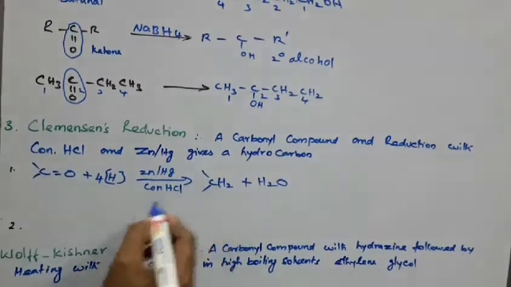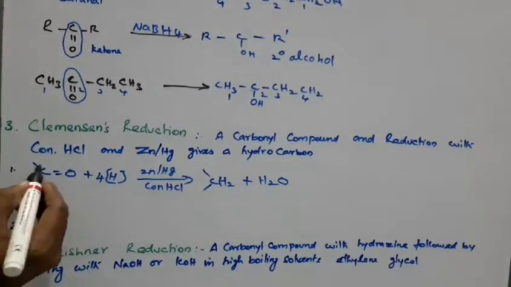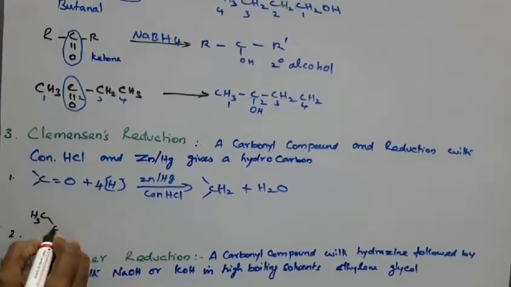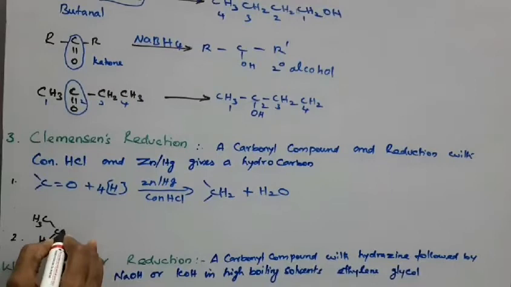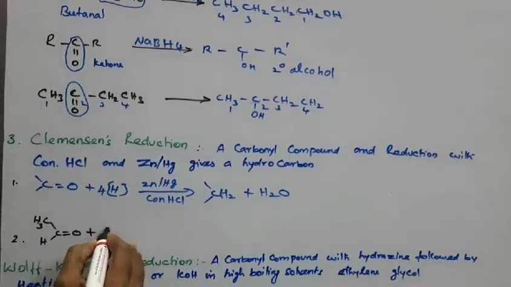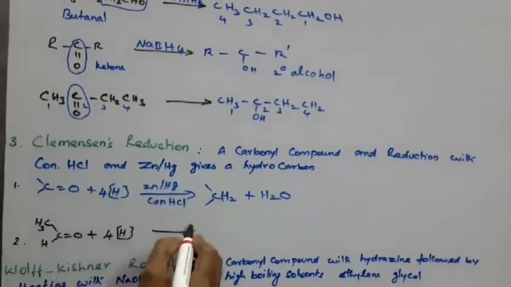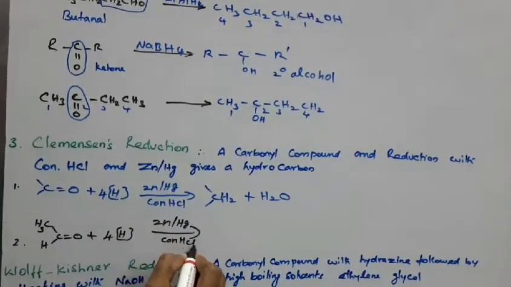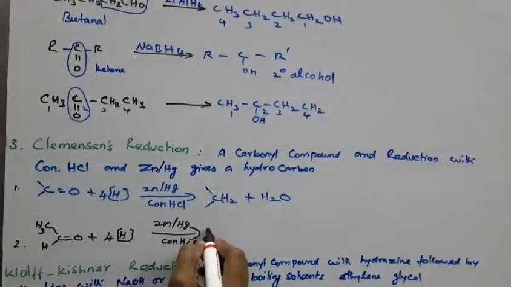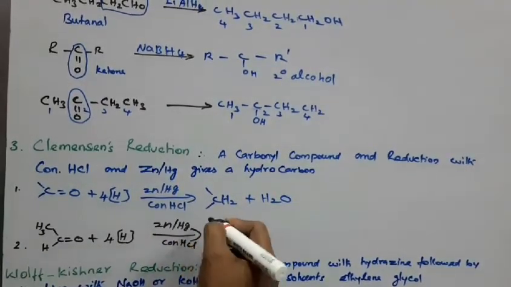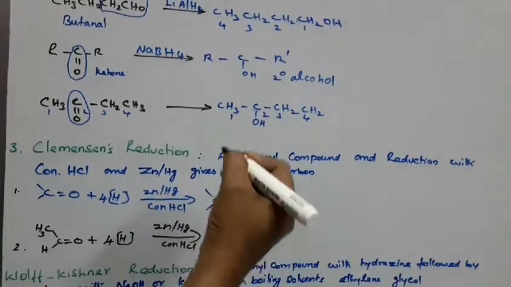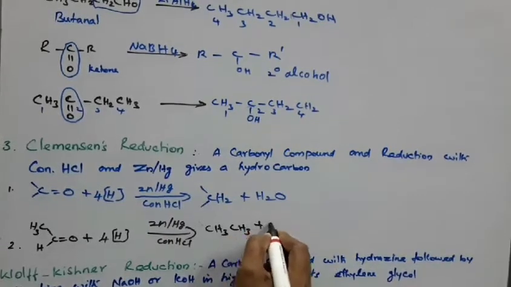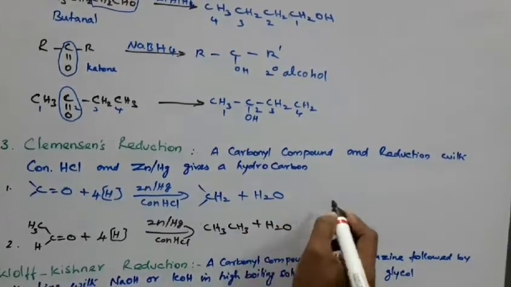Let me take a carbonyl compound like acetaldehyde, CH3CHO, plus 4H, with Zn-Hg and concentrated HCl. It produces water and CH3CH3, ethane, plus H2O.